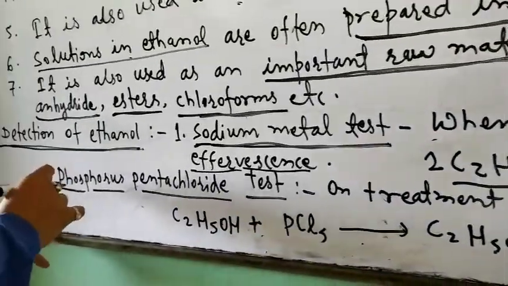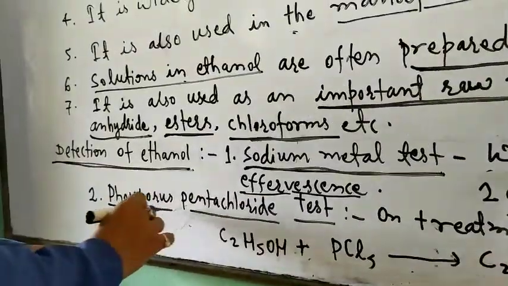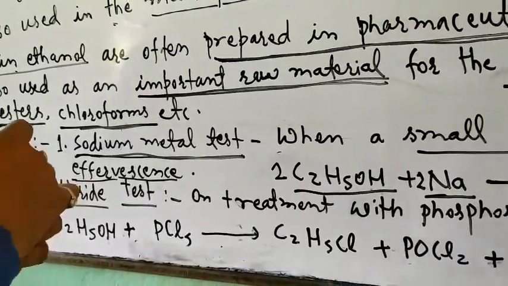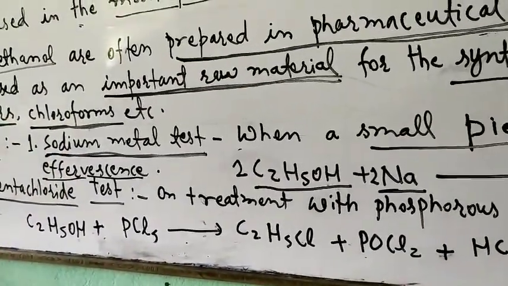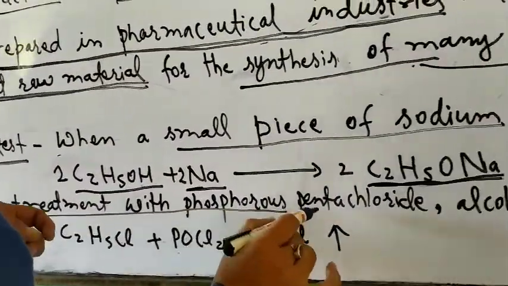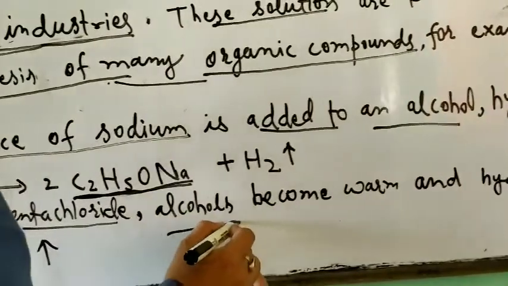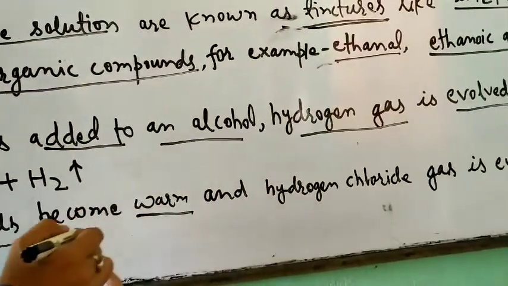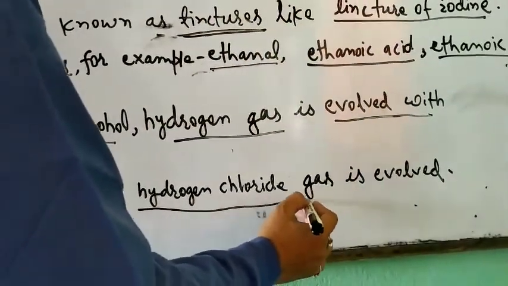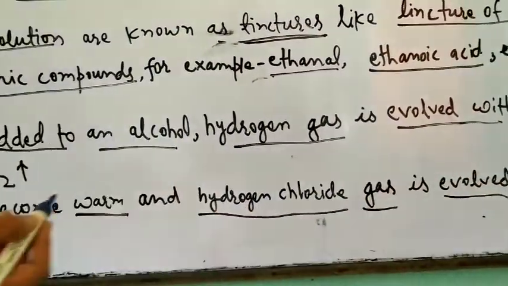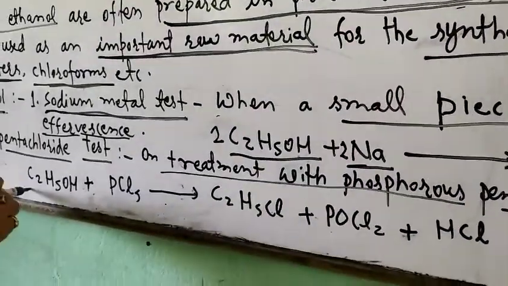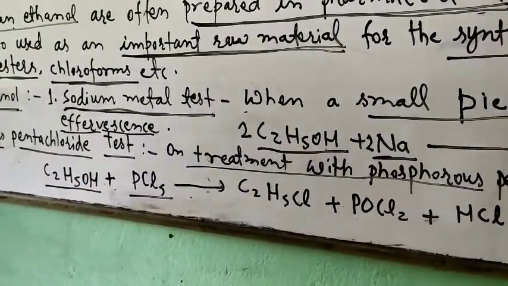The second one is the phosphorus pentachloride test. In this test, we treat phosphorus pentachloride with alcohols. On treatment with phosphorus pentachloride, the alcohol becomes warm and hydrogen chloride gas is evolved. So we see that ethanol, when it reacts with phosphorus pentachloride,